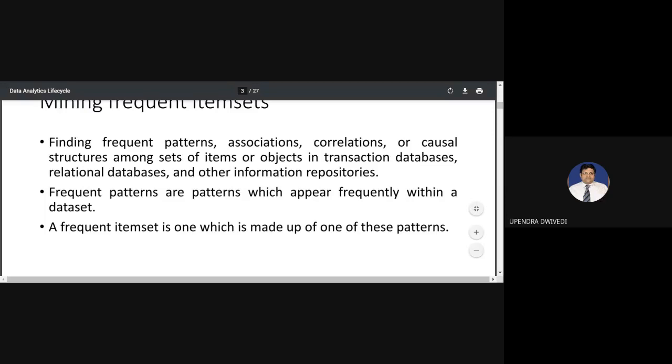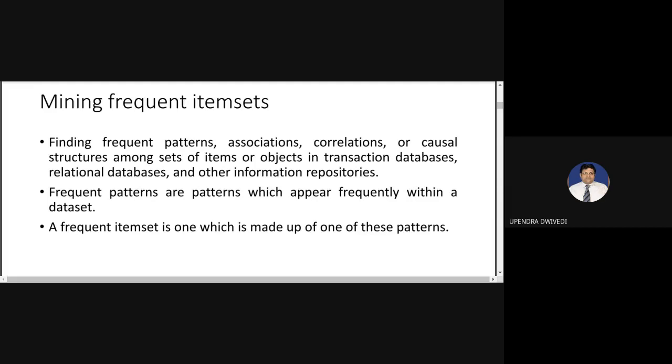Finding frequent patterns is our concern: association, correlation, or causal structures among sets of items or objects in transaction databases, relational databases, and other information repositories. So when we are trying to find the frequent item set, we are dealing with databases. It can be transaction databases or relational databases or any other information repositories, not only restricted to databases, such as your data lake, where we are storing our data stream.